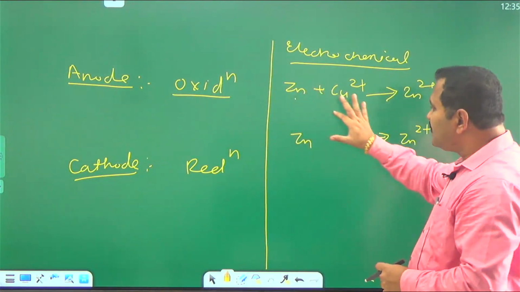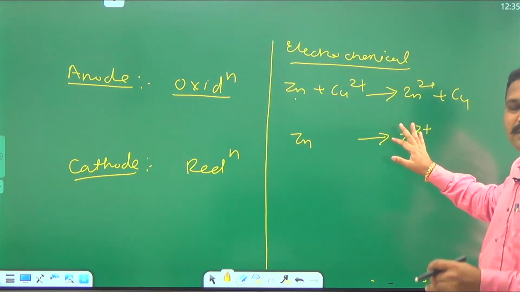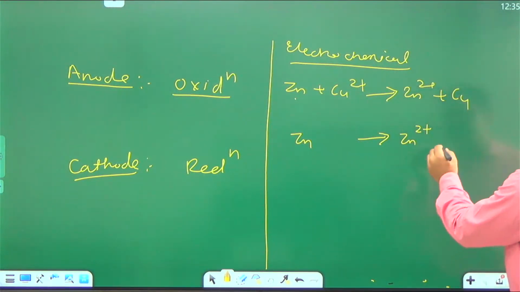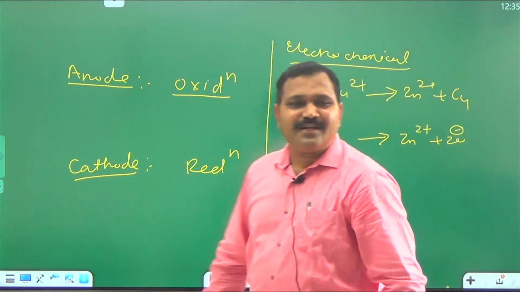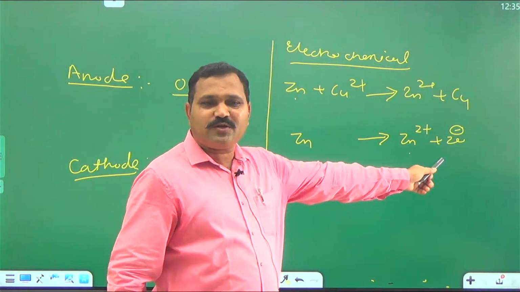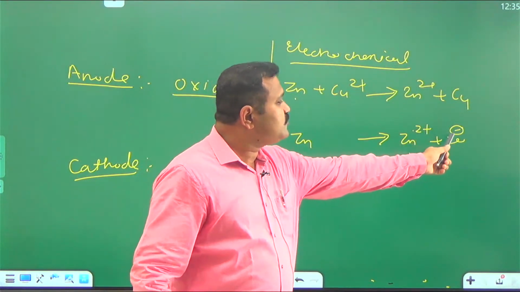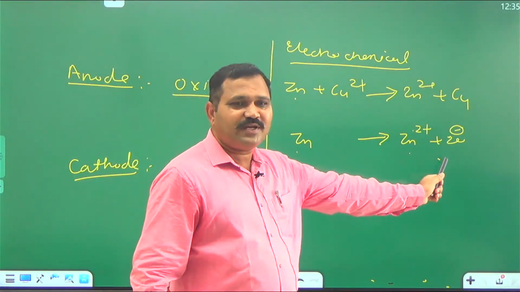Here total charge is 0 and here total charge is 2+, so you have to add 2 minus. Zn gives Zn2+ plus 2 electrons. The process is the loss of electrons.